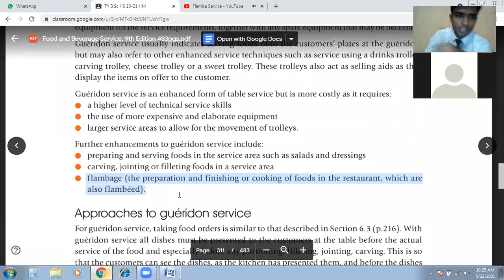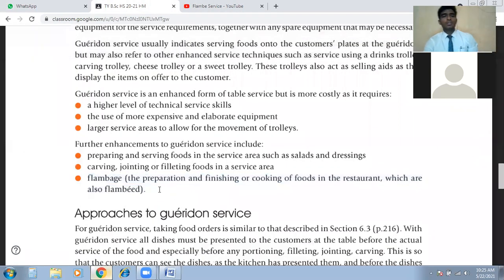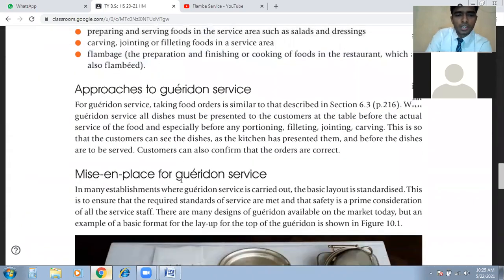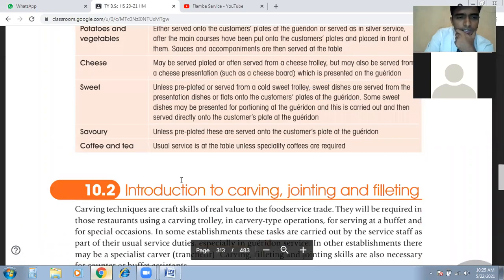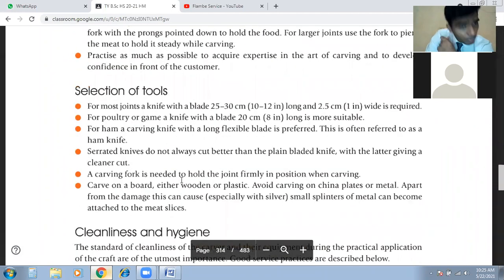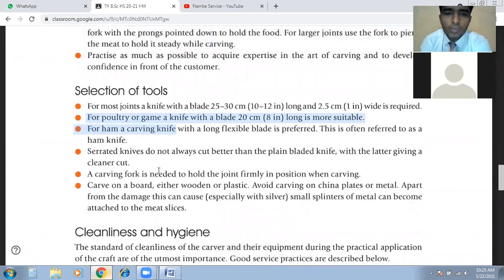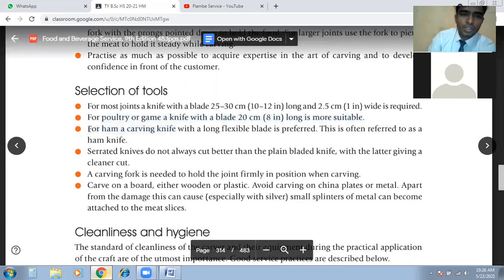Understand now? In written format, you can write: what is flambe? The preparation and finishing or cooking of food in the restaurant which is also flamed. Okay, then next, coming back to the point, the selection of tools. The second point, if we have poultry or game, a knife with a blade of 20 centimeters, 8 inches long or more is suitable. Whatever suitable knife you want to use for the poultry or game, you can use it.